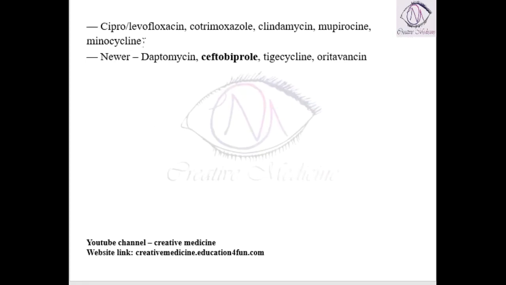Then we can also give drugs like ciprofloxacin or ofloxacin, cotrimoxazole, clindamycin, mupirocin, minocycline, and newer drugs like daptomycin, ceftobiprole, tigecycline and oritavancin can also be given to the patient.